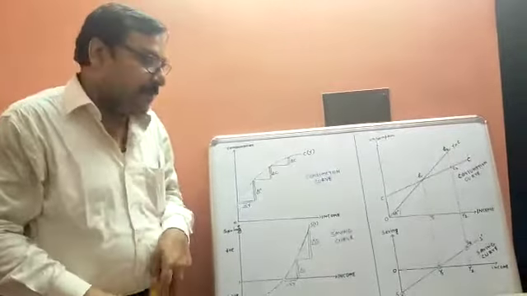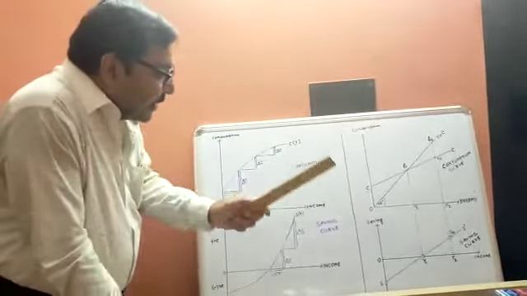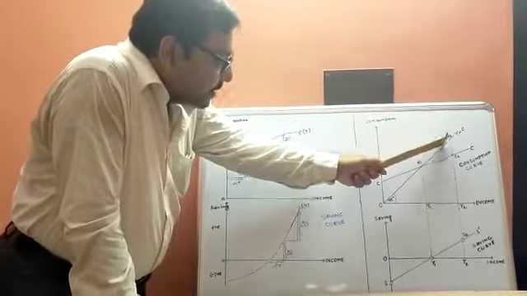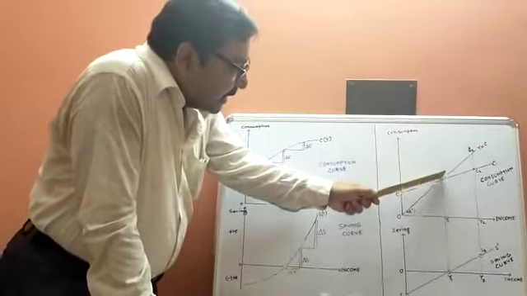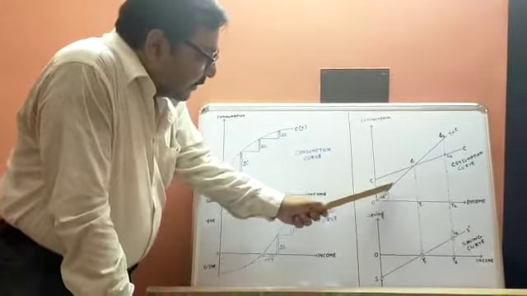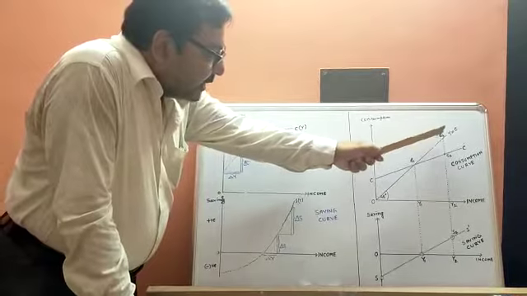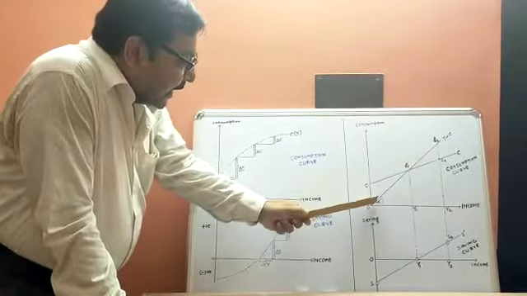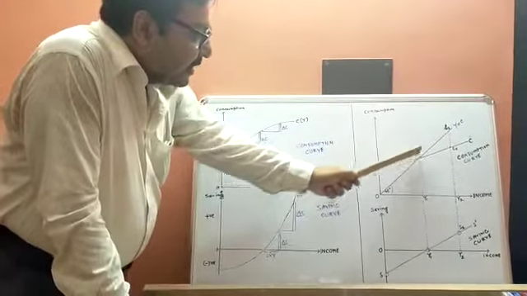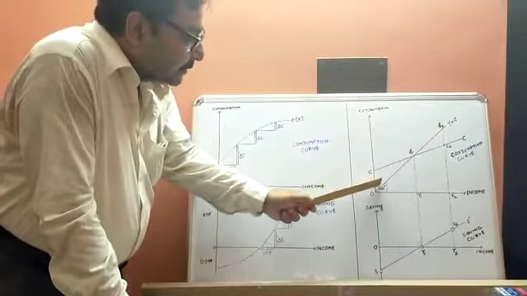How will you do it? To do it, we do one thing. We just draw a 45-degree line. This will help us explain how the consumption curve gives us the savings curve. We draw a 45-degree line. It is called the line of equality. Every point on this line has Y equal to C, income equal to consumption.